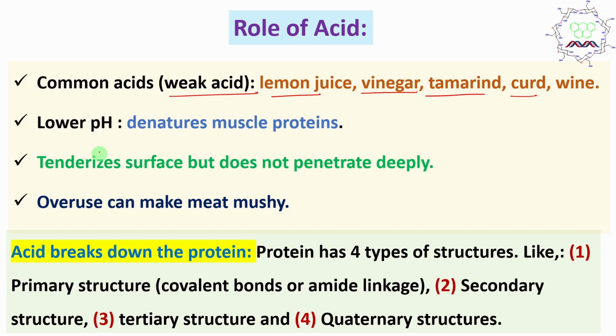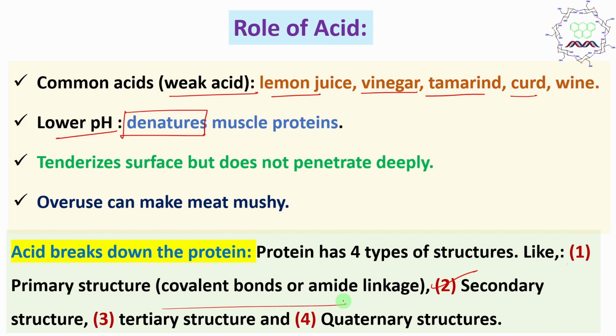What is the role of this acid? It actually lowers the pH and it denatures the muscle protein. By the way, when we hear the word denature, there is a question: is it really healthy to consume denatured food? If you think denatured food is not good to consume, but if you think denatured protein, it's not bad. Why am I saying this? For example, you have a protein which has four kinds of structure: primary, secondary, tertiary, quaternary.